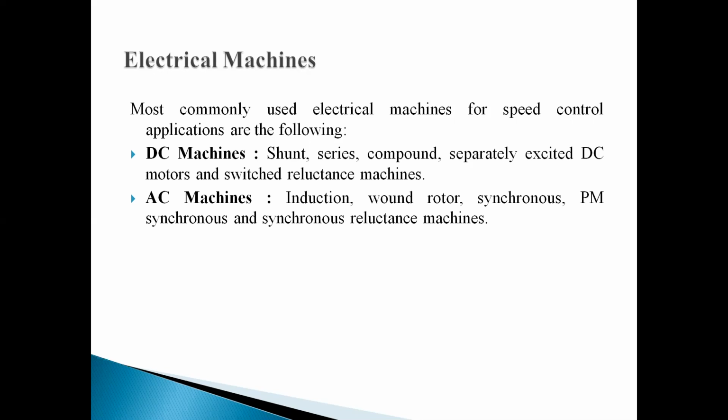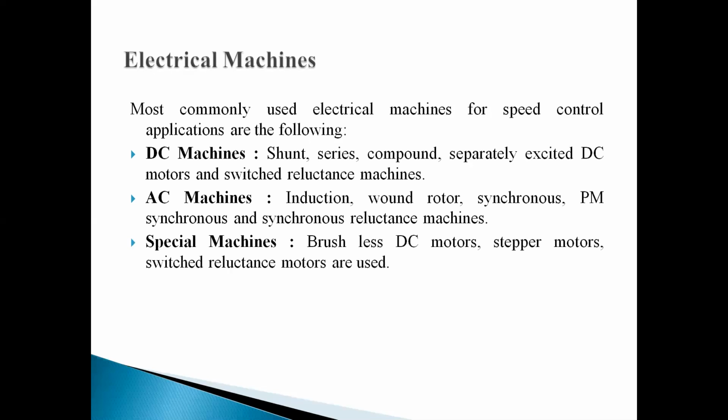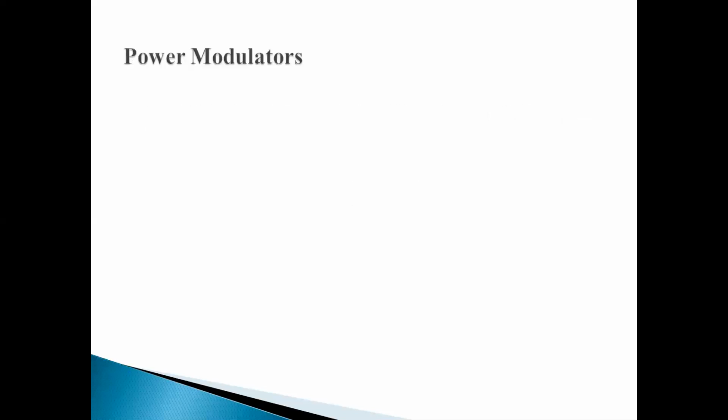Or we can use an AC machine. AC machine can be of any type. It can be induction, wound rotor, synchronous, permanent magnet synchronous, and synchronous reluctance motor. Okay, or we can use special types of machines, which can be brushless DC motors, stepper motors, switch reluctance motor, or anything else. Okay, next one was the power modulator.